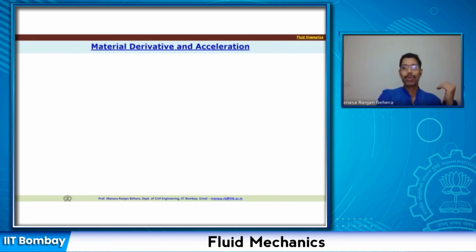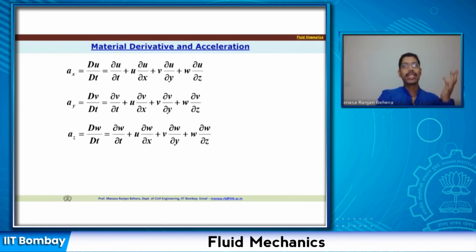So if I want to write down the partial derivative of that, let us look at this. Here you have a_x equals du by dt. u is a function of x, y, z and t. So if you write down the partial derivative of that, you should be able to write that du by dt is equal to ∂u/∂t plus u ∂u/∂x plus v ∂u/∂y plus w ∂u/∂z. So this is your temporal acceleration.